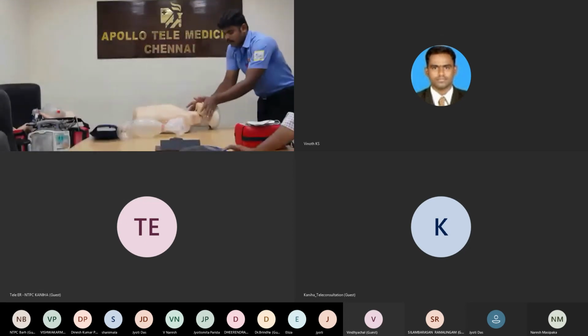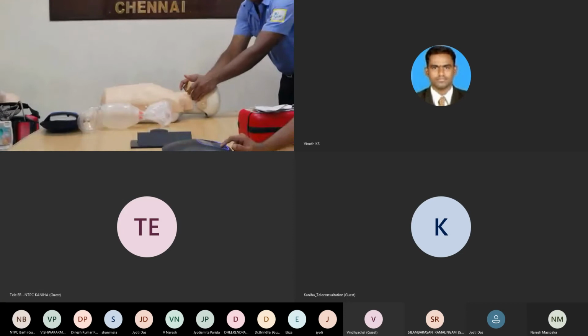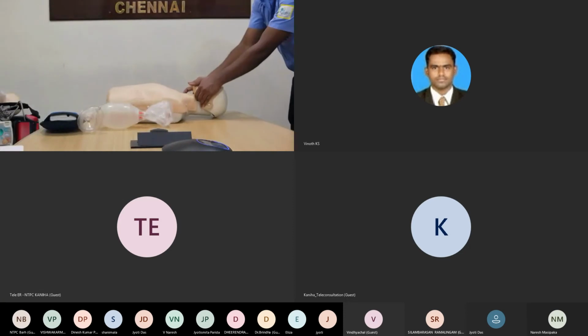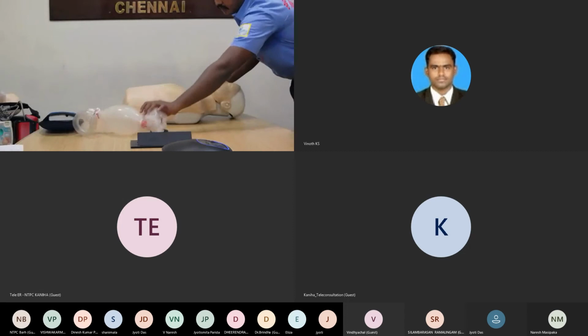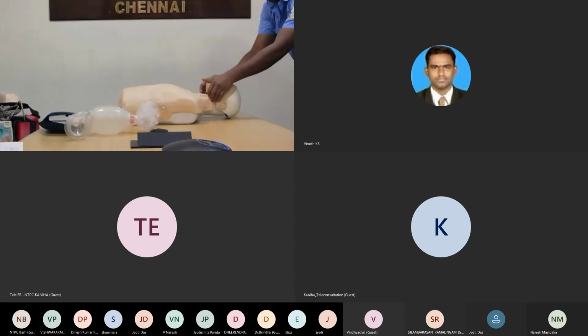Jaw thrust. Place both hands on the patient's chin, and with the last three fingers lift the mandible only, like this. That is the jaw thrust method. I think every paramedic understands how to perform the jaw thrust method. You can see the demonstration, we place the fingers like this, without changing the spine angle. I think everyone understands, right?